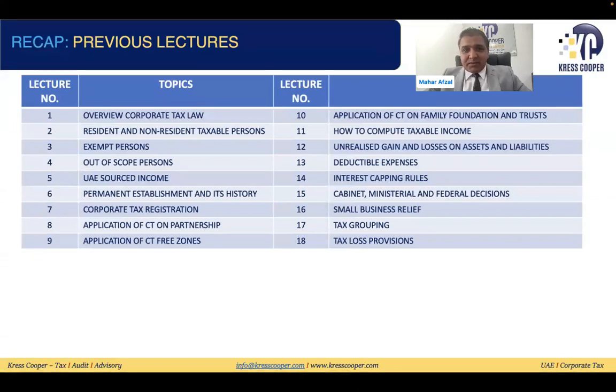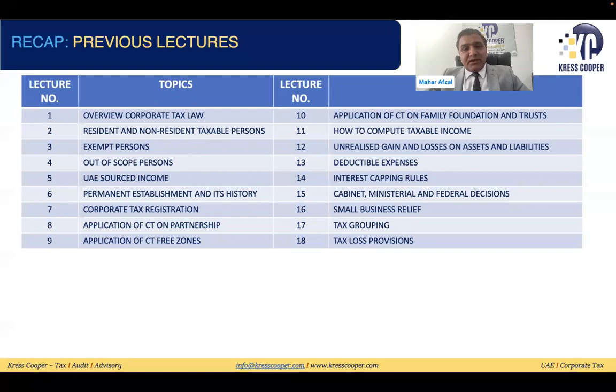We have discussed exempt persons, out of scope persons, UAE sourced income, permanent establishment and its history, corporate tax registration, application of corporate tax on the partnership, application of corporate tax on the free zone businesses, application of corporate tax on the family foundations and trust, how to compute taxable income, unrealized gain and losses on assets and liabilities. We have discussed deductible expenses, interest cap and rules, cabinet, minister, and federal summary of all these decisions. We have discussed small business relief, tax grouping, and tax loss provisions as well.